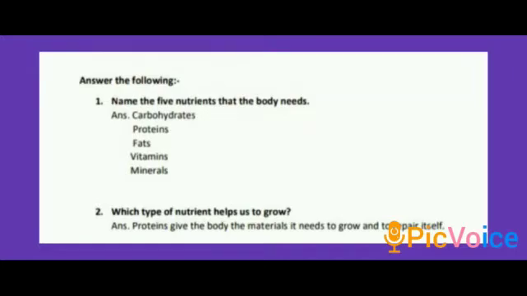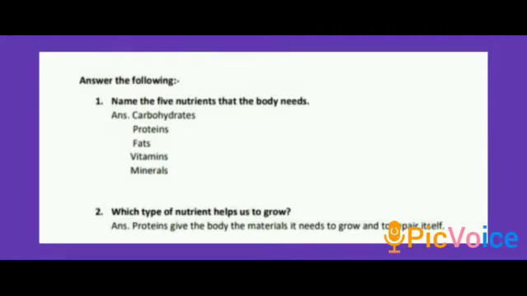Answer the following. First one, name the 5 nutrients that the body needs. Children, what are the 5 nutrients? Yes, carbohydrates, proteins, fats, vitamins and minerals.